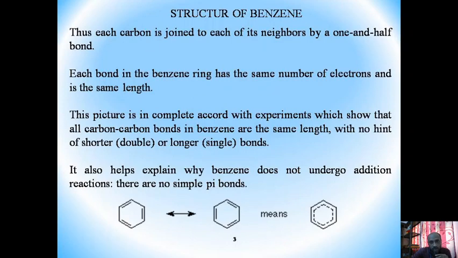That means it is not a single bond character, since the carbon-carbon single bond length is 1.54 and the carbon-carbon double bond length is 1.34. So the bond length in benzene is in between the single bond and double bond length.